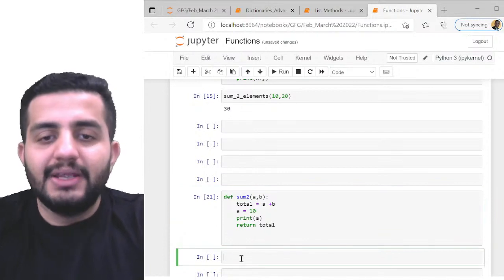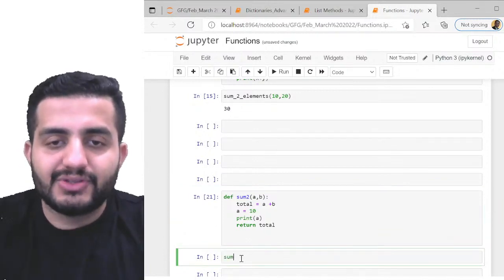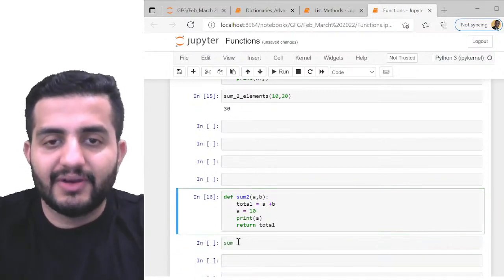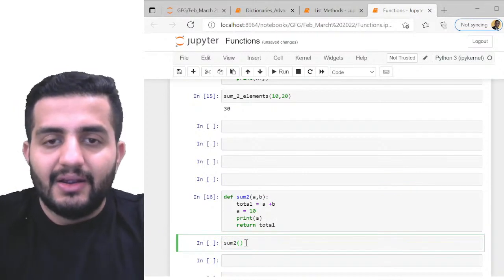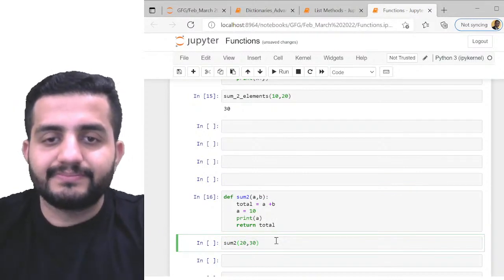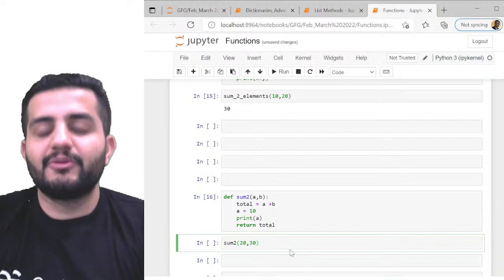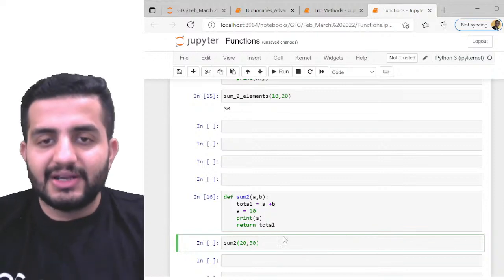Now can somebody tell me, if I do sum of 2 and pass 20 comma 30, what will be the output here? Look at the function very carefully, guys.